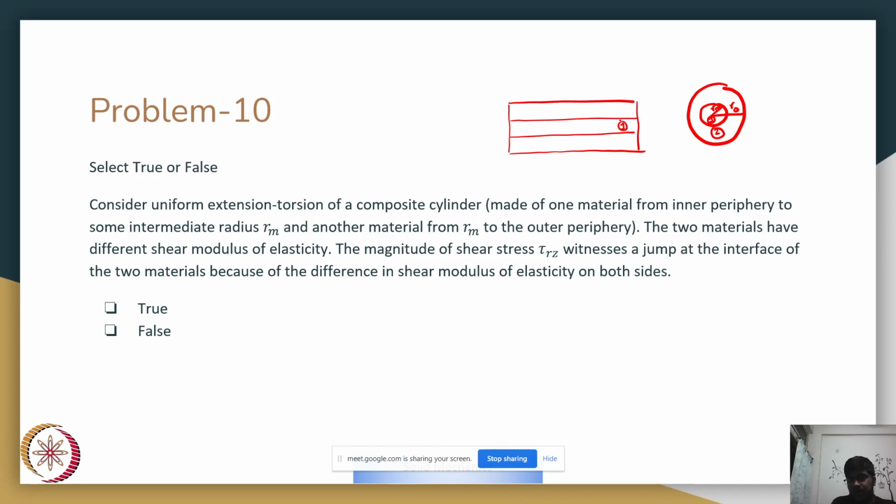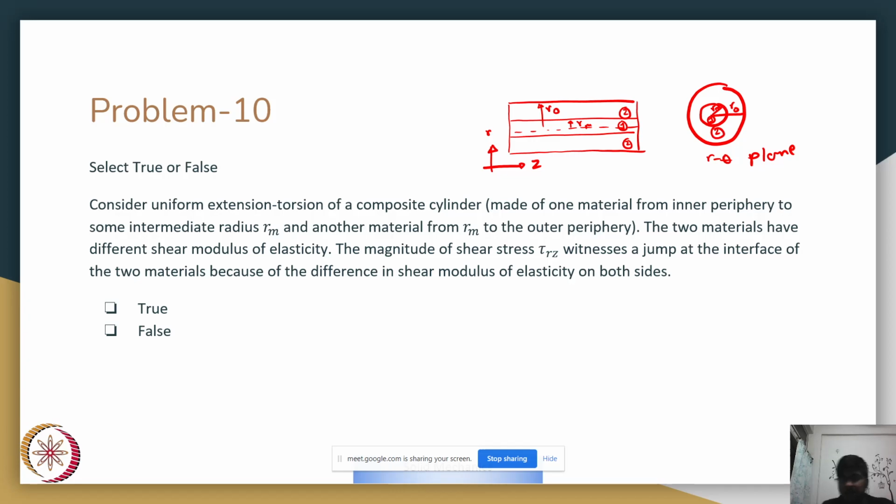This is material 1, material 2, and this is Rm. This whole thing is Ro, and this is the center line. So I'll just quickly draw the axis Rz. This is along the r theta plane. Okay, and we are asked about the nature of tau RZ.